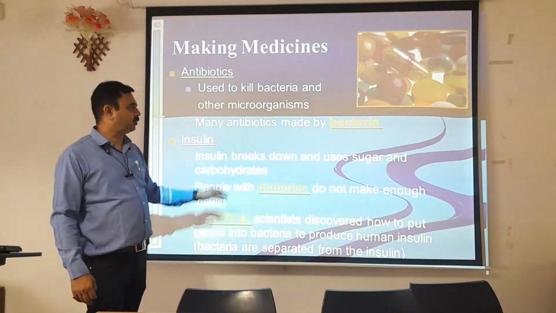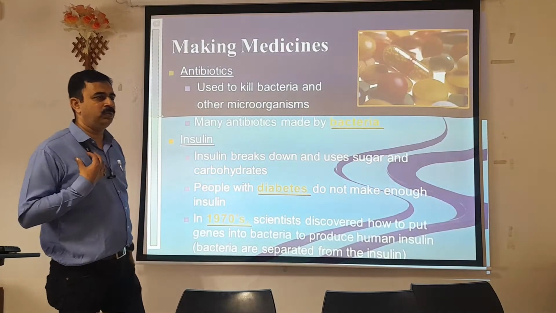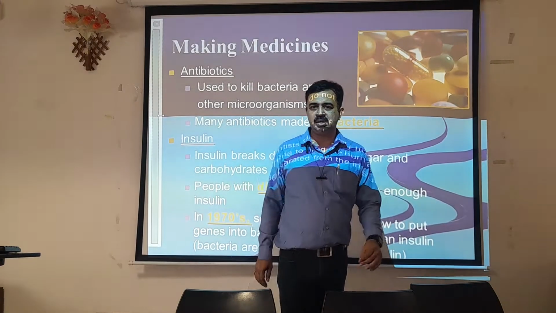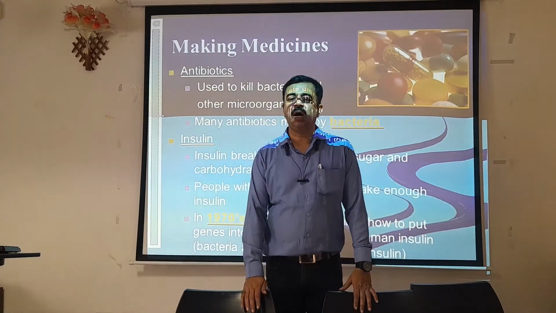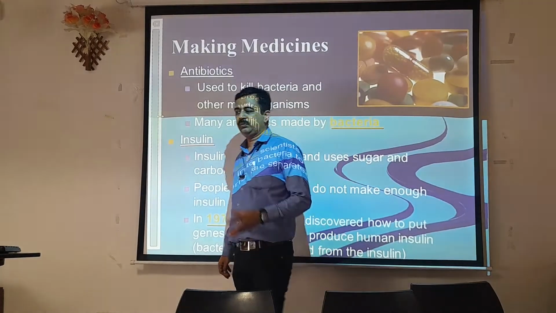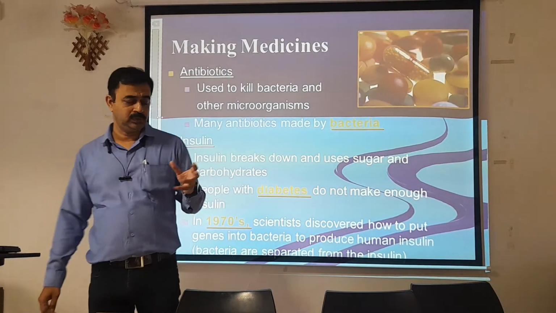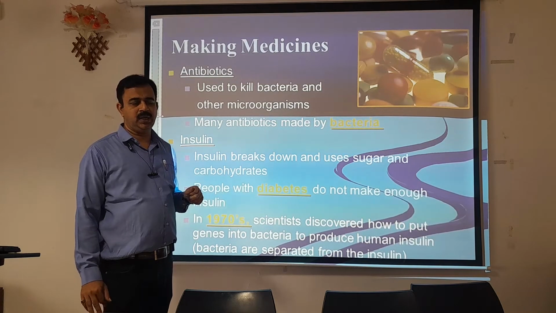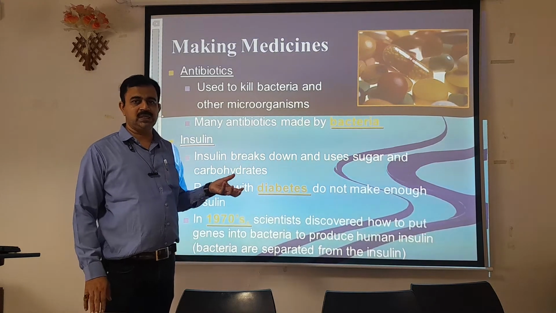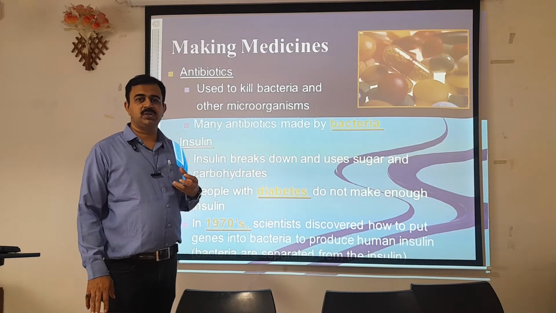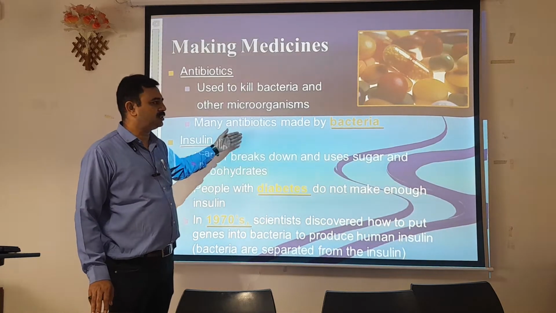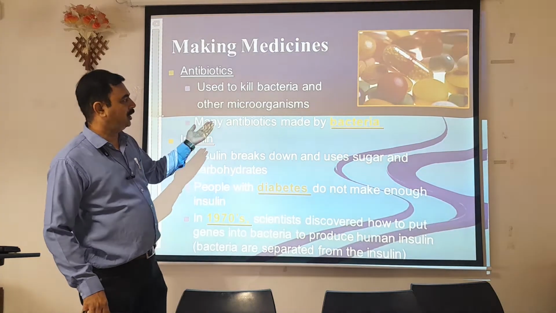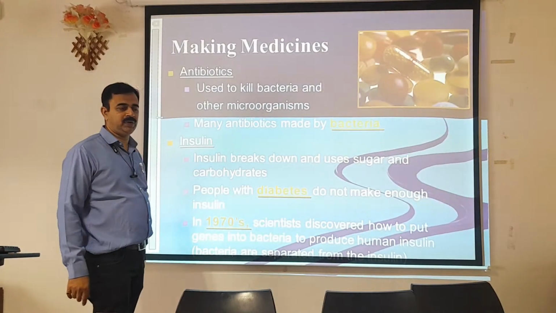Insulin again is being produced by bacteria, because we as humans have the cells called islets of Langerhans, which are helpful for the development of insulin. But if in a particular patient those cells have been damaged, then insulin production will not take place, and therefore we need some bacteria which are helpful for the development of insulin. So these are again helpful in terms of development of antibiotics.